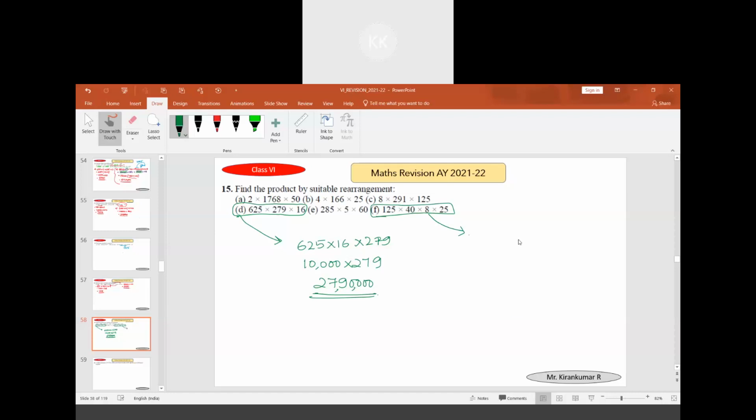Should we rearrange? Without rearranging, we can do it. 125 multiply with 8 equals 1,000. After that, 40 into 25. 125 multiplied with 8 gives 1,000. 25 into 40 will be 1,000. So it will be 10 lakhs. Ah, you are not adding, you are multiplying here. Yes. Okay.